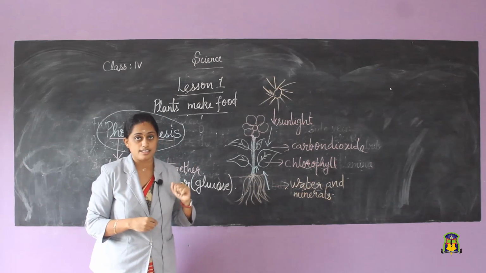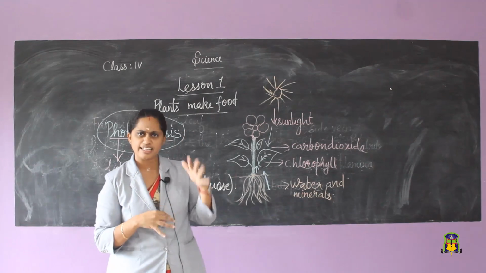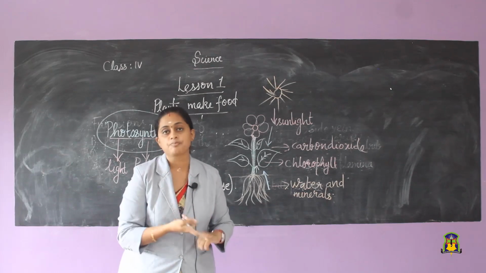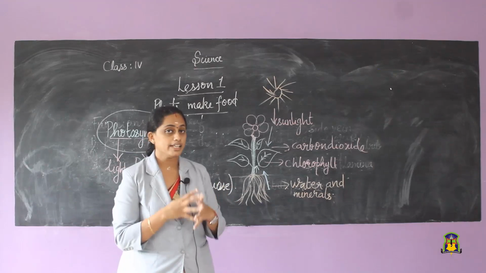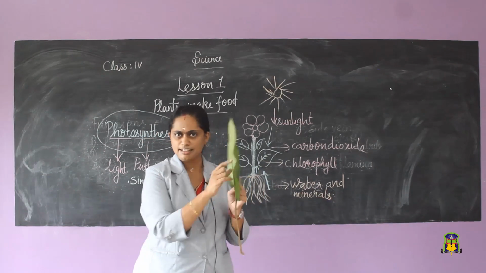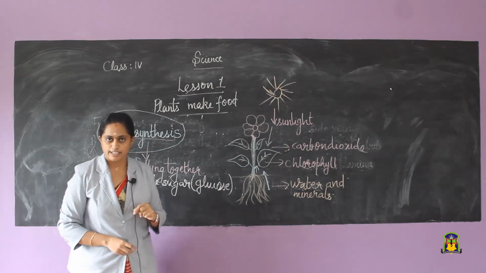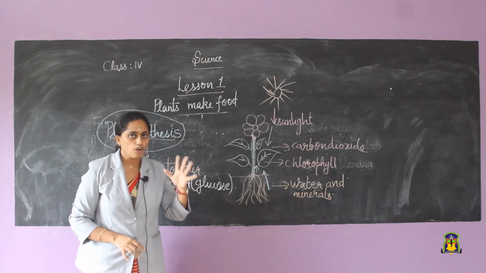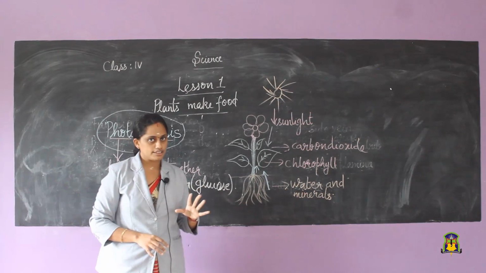Clear about how plants are preparing food? So, today in our class, we have discussed various things. What did we discuss? We discussed about chlorophyll. Then we discussed about how this green color is there for the plant. Then we discussed about different parts of the leaf. Do you remember the different parts of the leaf? Yes, right? Then we saw how plants are preparing food. That is, we discussed about photosynthesis. Are you all clear about these points which we have discussed today? Did you all enjoy the class?